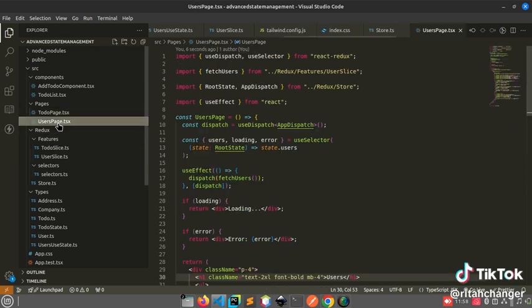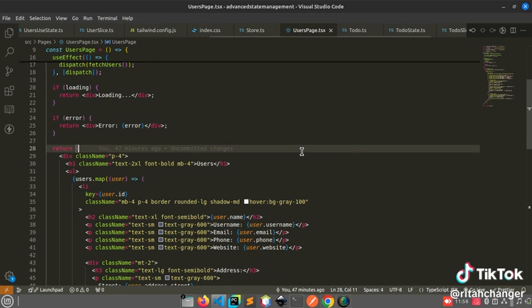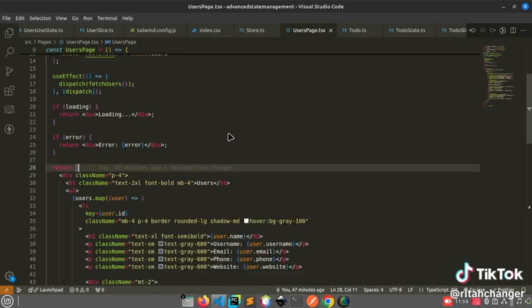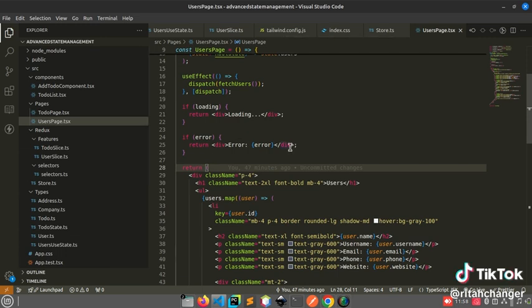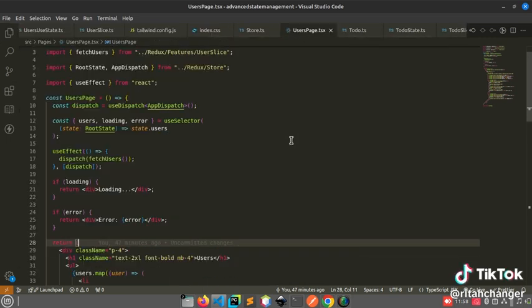Then I have a users page. So now for these users, instead of lumping the logic of calling the API, the data from the net, together with the UI, sometimes it brings a lot of issues. Bearing in mind the advantages of separating the UI from the logic, which is quite advocated by Angular, the separation of concerns is very good. So using something like asynchronous thunks when you are calling your data from the network is very good.